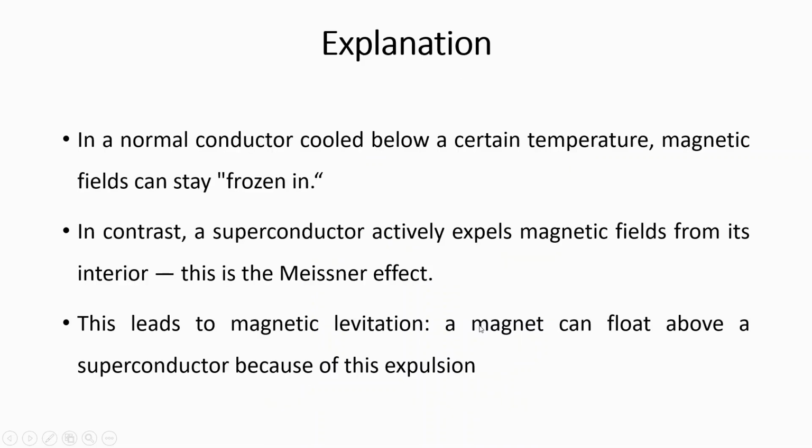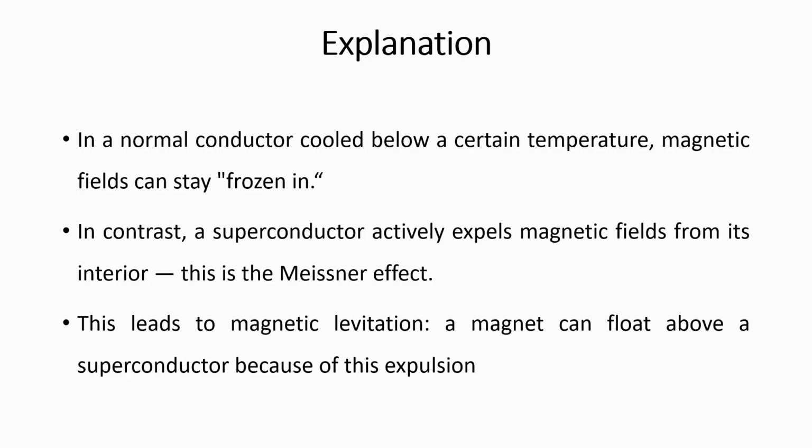Now, explanation: in a normal conductor cooled below a certain temperature, magnetic fields can stay frozen in. Magnetic fields will pass through the sample. In contrast, a superconductor actively expels magnetic fields from its interior. This is called Meissner's effect.